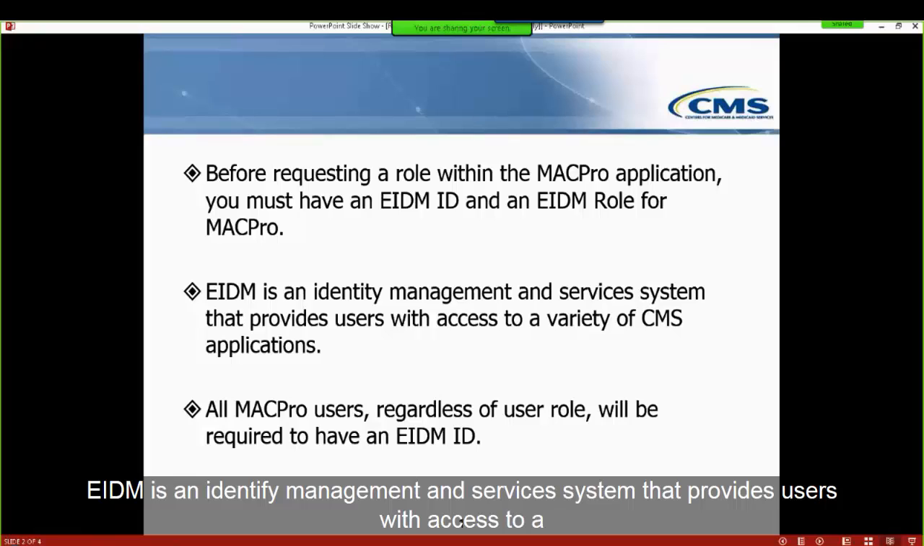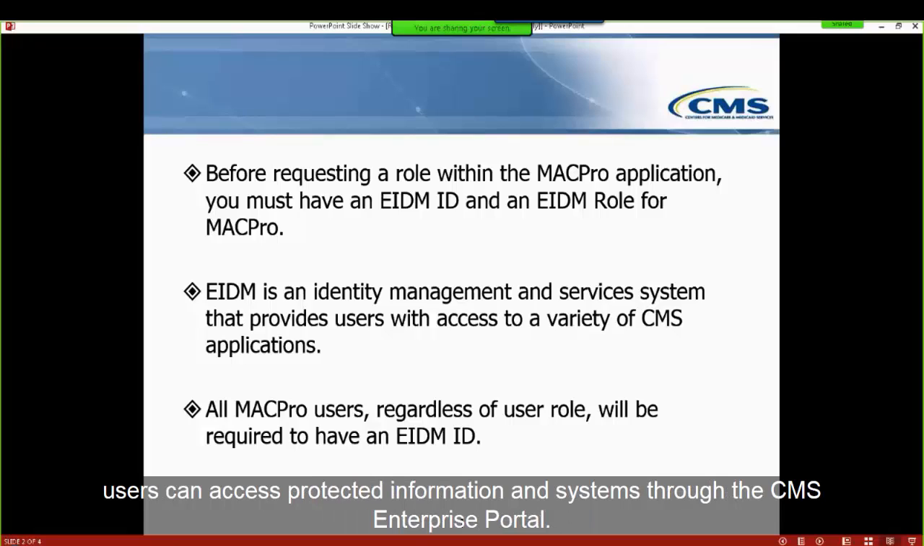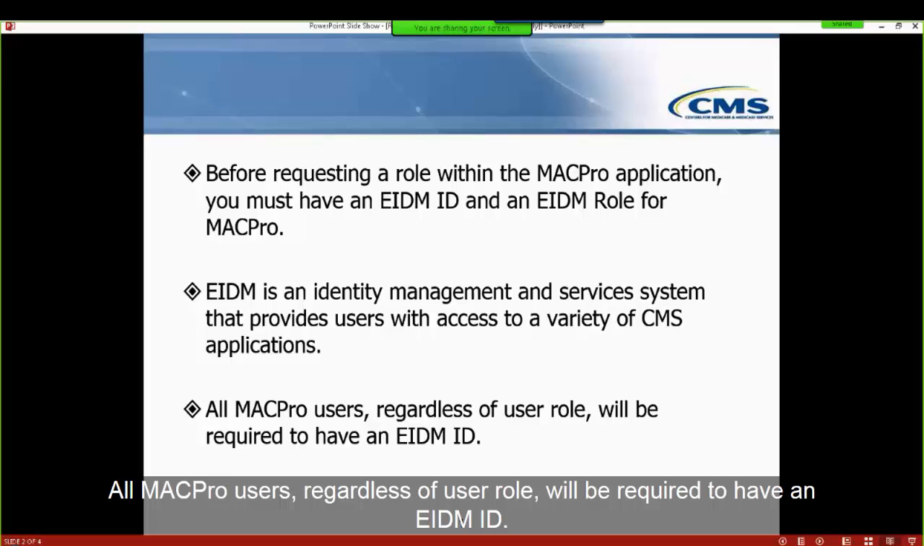EIDM is an identity management and services system that provides users with access to a variety of CMS applications. An EIDM account ensures that only authorized and registered users can access protected information and systems through the CMS Enterprise portal. All MACPro users, regardless of user role, will be required to have an EIDM ID.